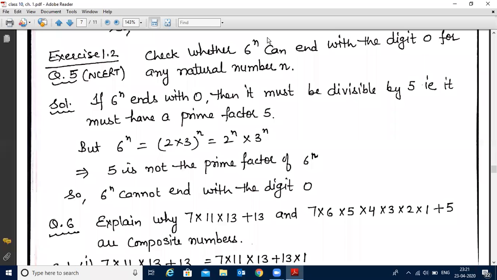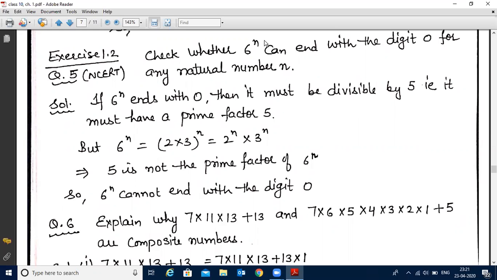Dear students, in the last video you have learnt about the fundamental theorem of arithmetic, which states that for every composite number there is a prime factorization which is unique. That means every composite number can be expressed as a product of its prime factors and its factorization is unique.